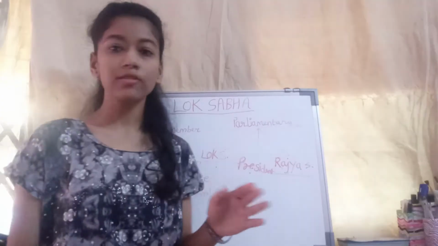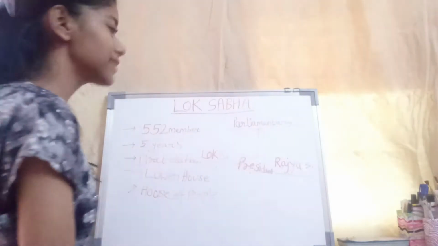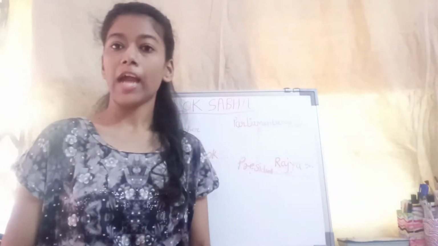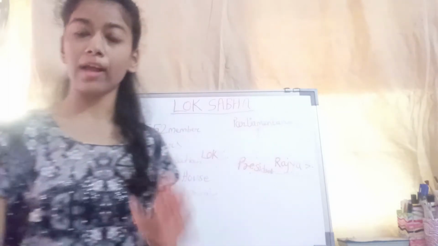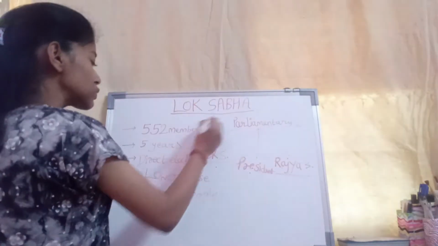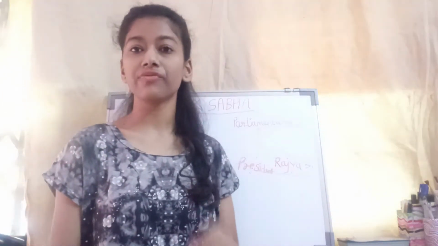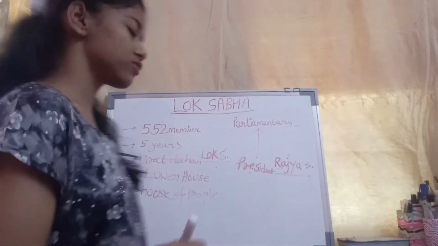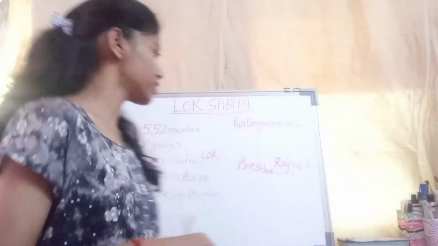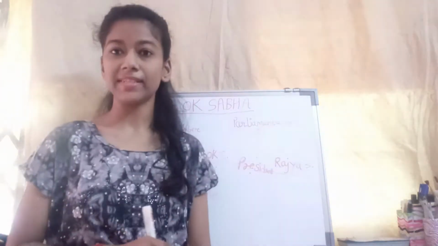It consists of 552 total maximum members, in which 530 are directly elected and 20 members are indirectly elected, and 2 members are from the Anglo-Indian community, which are nominated by the President. The duration of the Lok Sabha is 5 years. After every 5 years, a fresh election is held. It can also be held in midterm. It means the tenure was not completed, but a new election was held. This is called a midterm election.